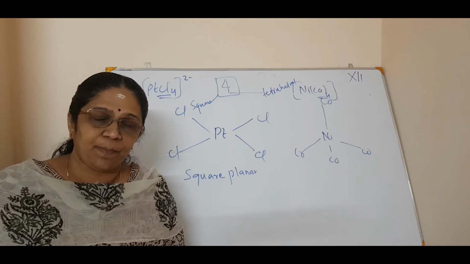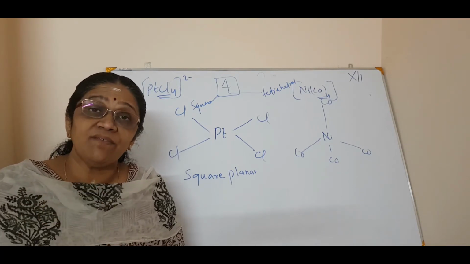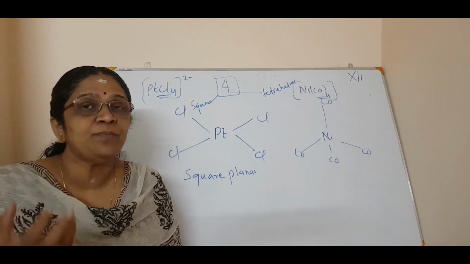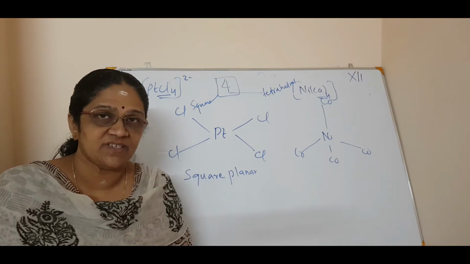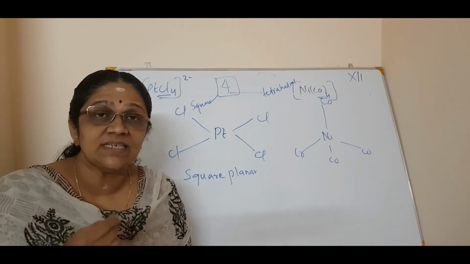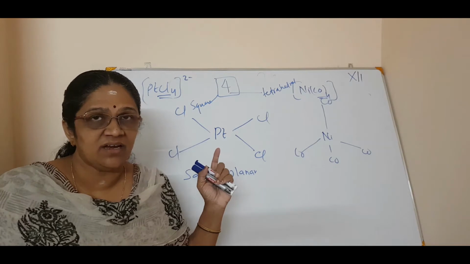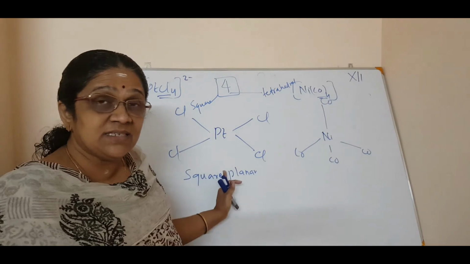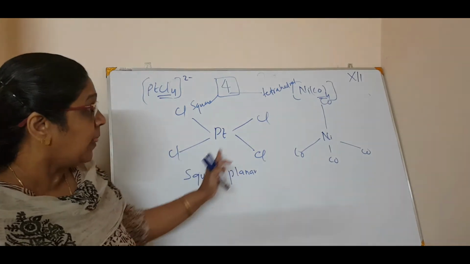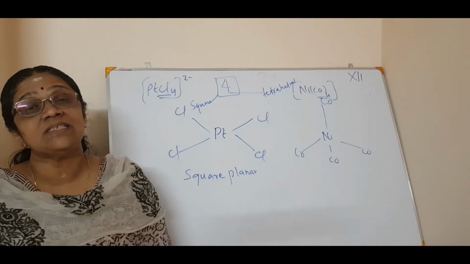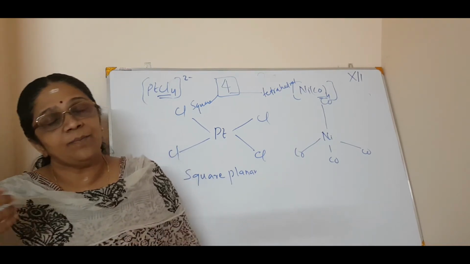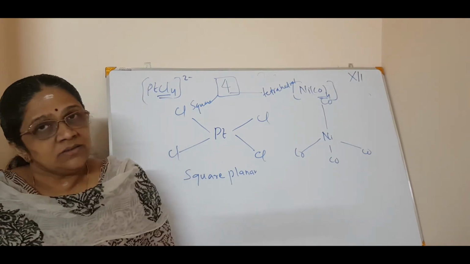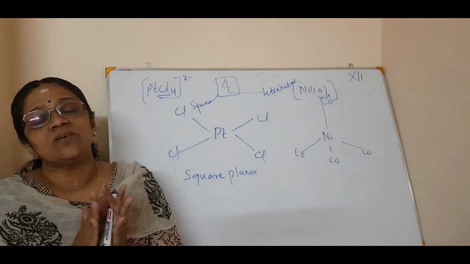There are different geometries. Depending on the secondary valencies which are linked to the central atom, they can have different spatial arrangements, giving different types of geometries. For example, if the secondary valency is 6, then the geometry must be octahedral. If it is 4, it can have two types. In the platinum chloride complex it has a square planar geometry, and in the nickel carbonyl complex it has a tetrahedral shape. Depending on the secondary valency, the geometry changes. Okay. This is about the introduction of this coordination compound.